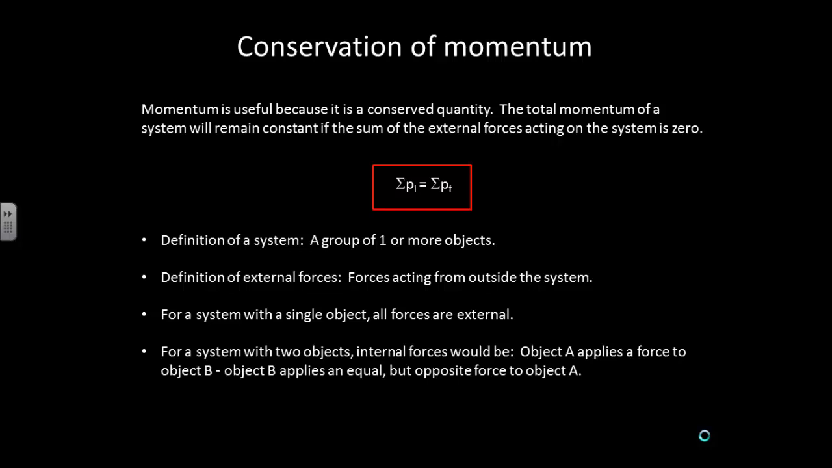For a system with two objects, an example of internal forces would be object A applies a force to object B, and object B applies an equal but opposite force to object A. Those two forces act on objects within the system, so we consider them to be internal. So they would not change the total momentum of the system. They might change the individual momentum of each object, but not the total momentum of the system. This concept of conservation of momentum turns out to be very useful for collisions and explosions.